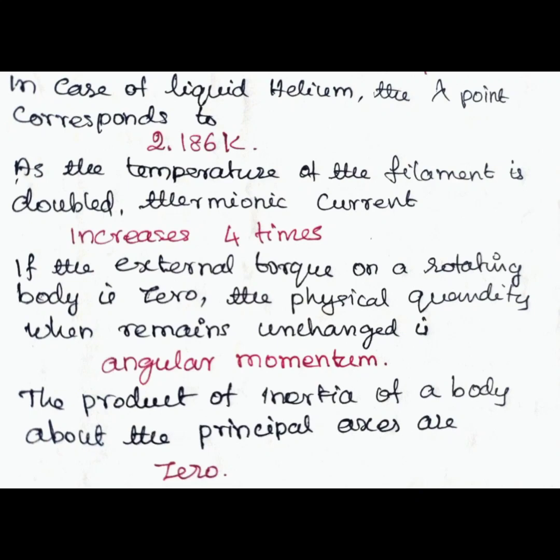If the external torque on a rotating body is 0, the physical quantity that remains unchanged is angular momentum. Answer: angular momentum. The product of inertia of a body about the principal axis is 0. Answer: 0.